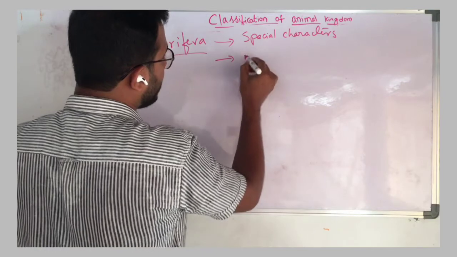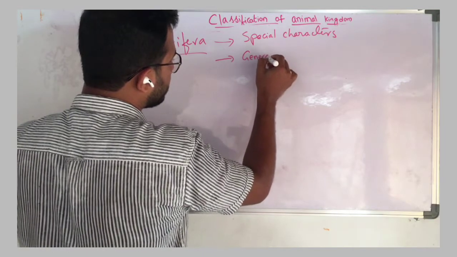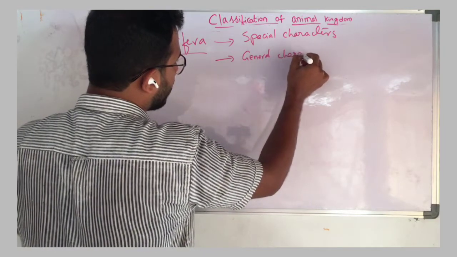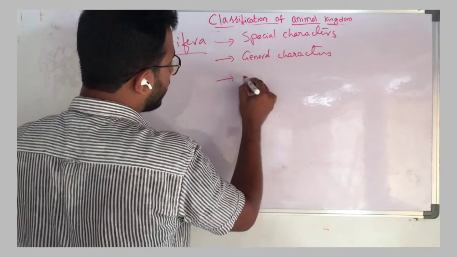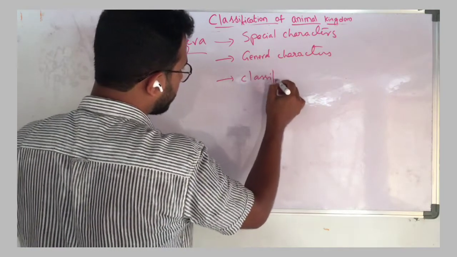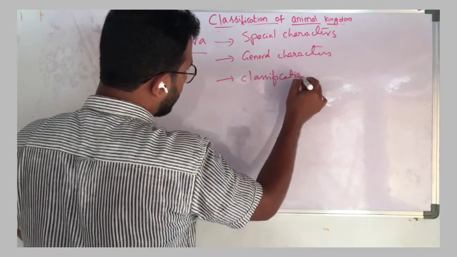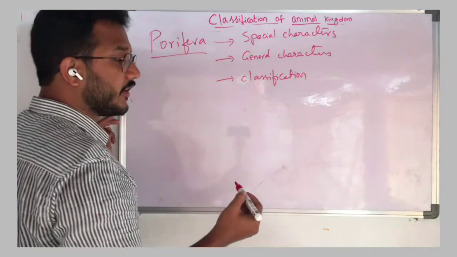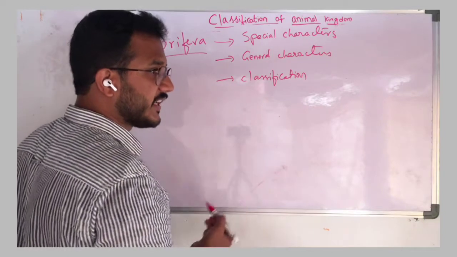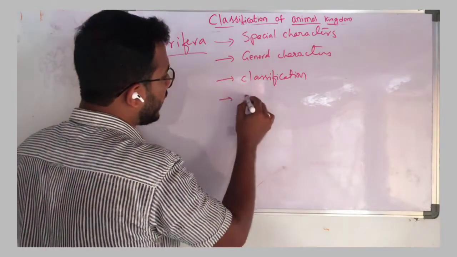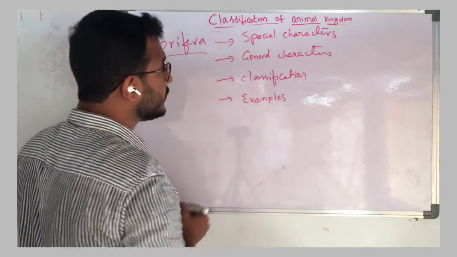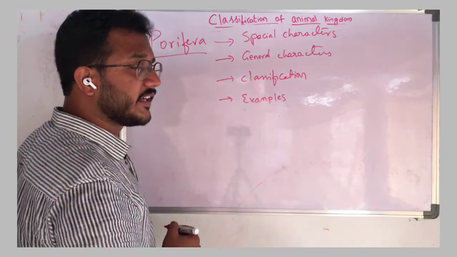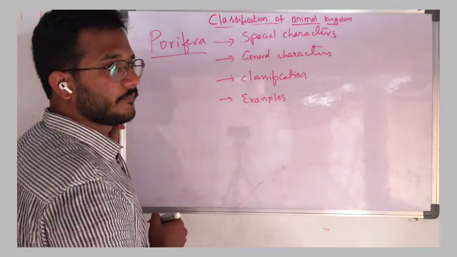Second, general characters of this phylum. And third one, classification. How it is classified into classes or further families, we have to know. And finally, the most important, examples. So in this manner, we will deal with each and every phylum.